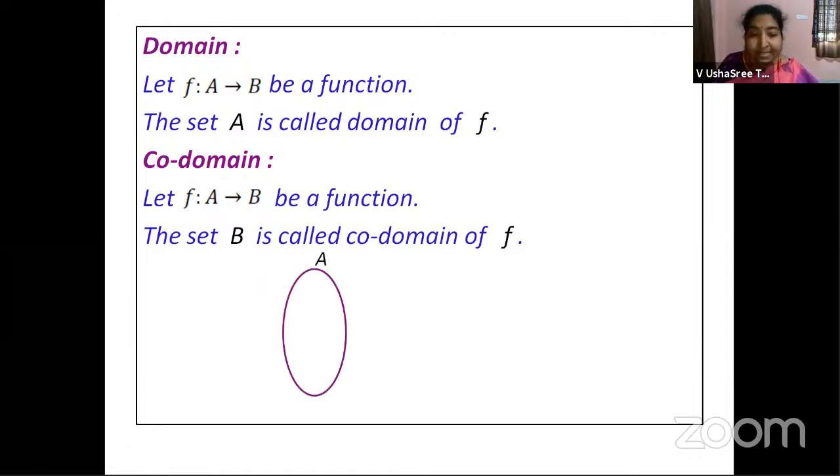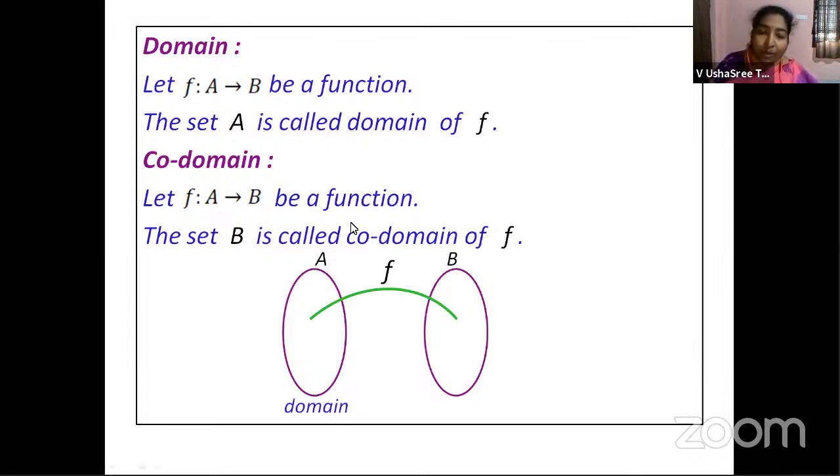Now, let us see the same thing as a diagram. I'm taking set A and set B, right? You're defining a function F over these two sets. Then the first set, whatever you're taking in set A, totally constitutes the domain. And the second set, we call it the codomain. This is very simple, right? Two sets, first set is domain, second set is codomain. Now, we'll move further with the next definition.